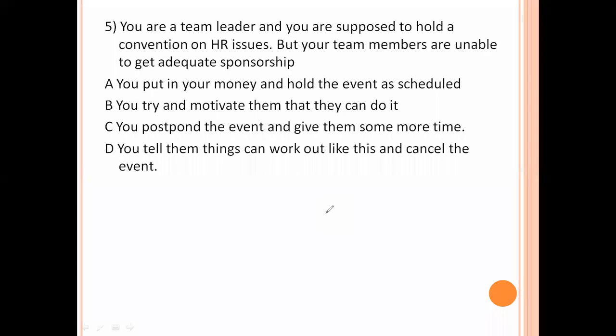You are a team leader and you are supposed to hold a convention on HR issues, but your team members are unable to get adequate sponsorship. Option A is you put in your money and hold the event as scheduled. No, it is not the correct answer. You try and motivate them that they can do it. So this is the right answer. Option number B is the right answer.